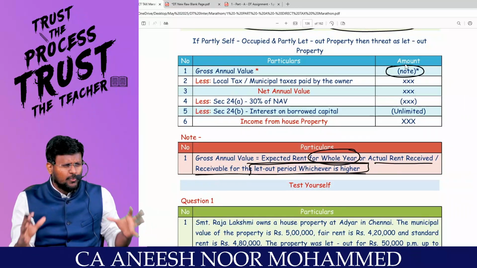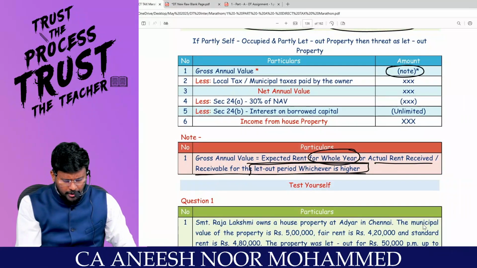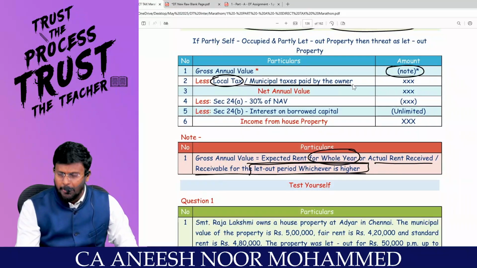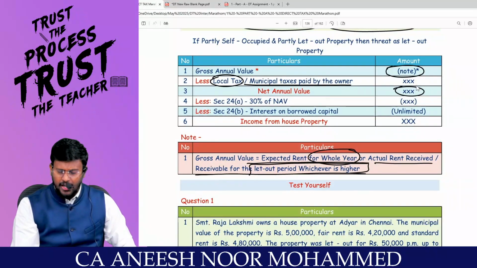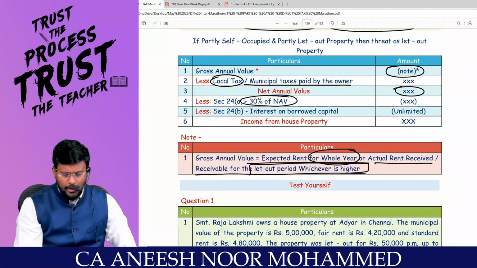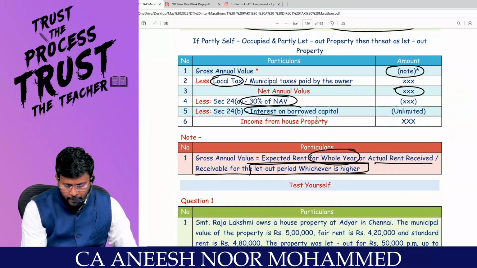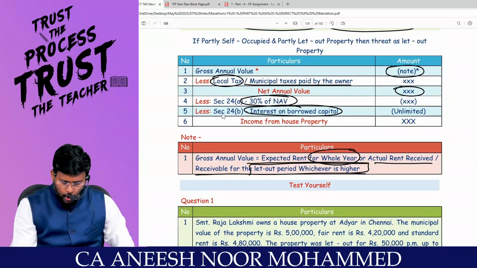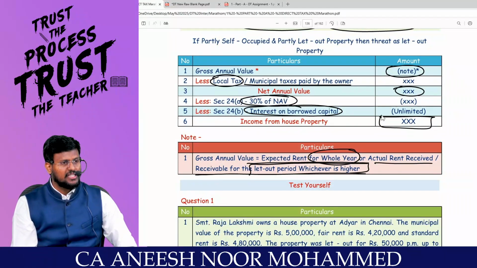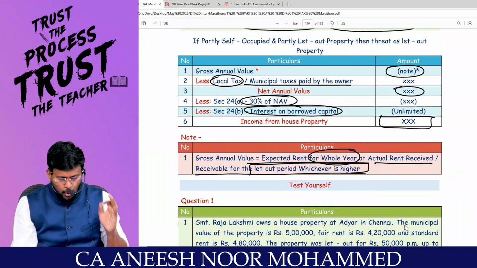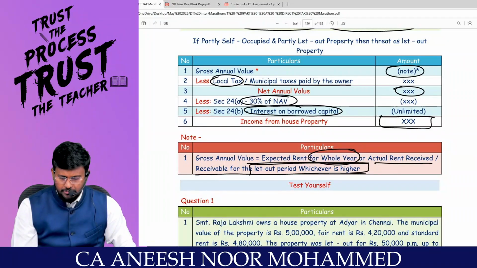All the remaining will be treated as let out property. You can reduce LT bar MT paid by the owner. You will get the answer as net annual value. 30% of net annual value can be reduced. Section 24B, interest on borrowed capital can be reduced. You will get the answer as income from house property. Are you able to appreciate what I am telling you? That's it.